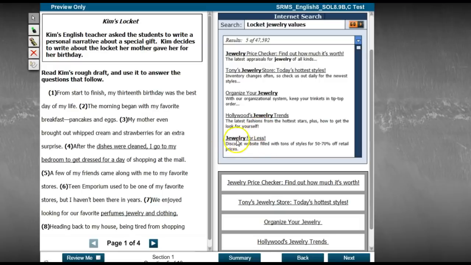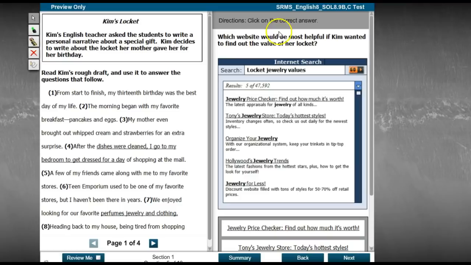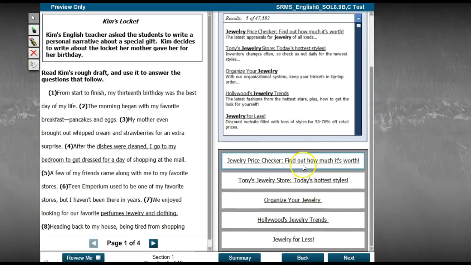And Jewelry for Less, discount website filled with tons of styles for 50 to 75% off retail prices. So, which website, 1, would be most helpful if Kim wanted to find out the value of her locket? A, B, C, D, E.